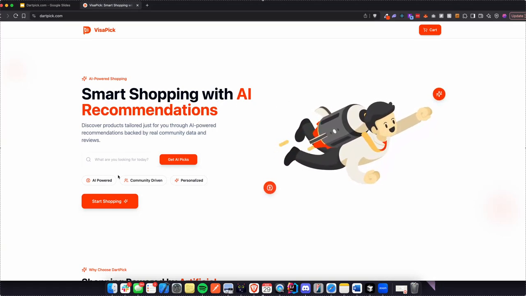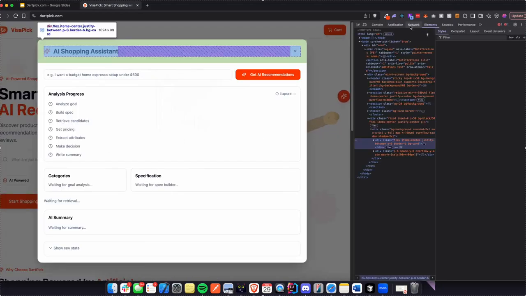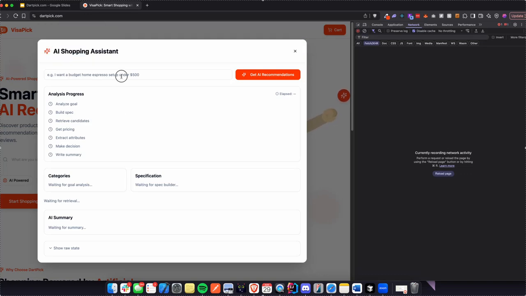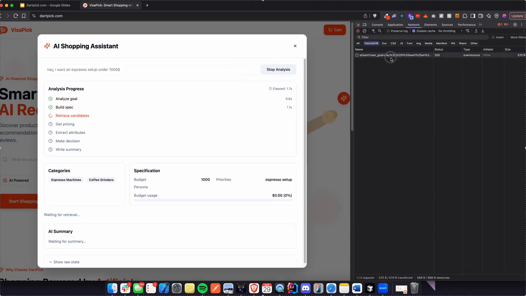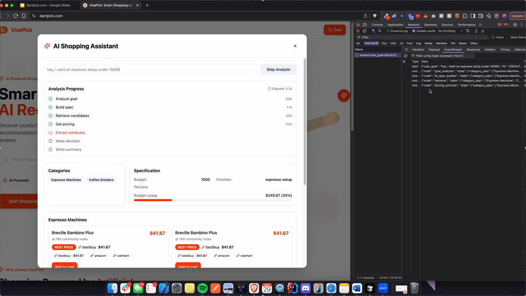Whenever the user comes in, they click here. I'll also showcase the background of how things are working. I might say, hey, I want an espresso setup under $1,000, and then send the request. Now it will go through all the nodes that I've defined and showed earlier, and it will send the real-time status of everything and all the data.